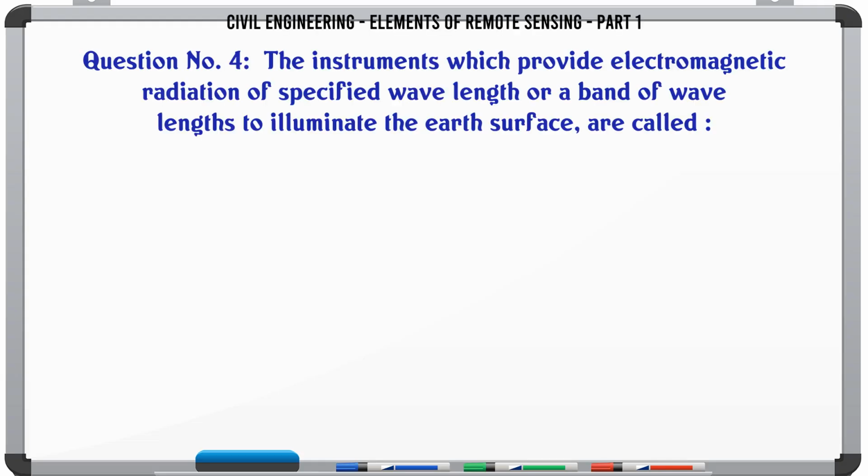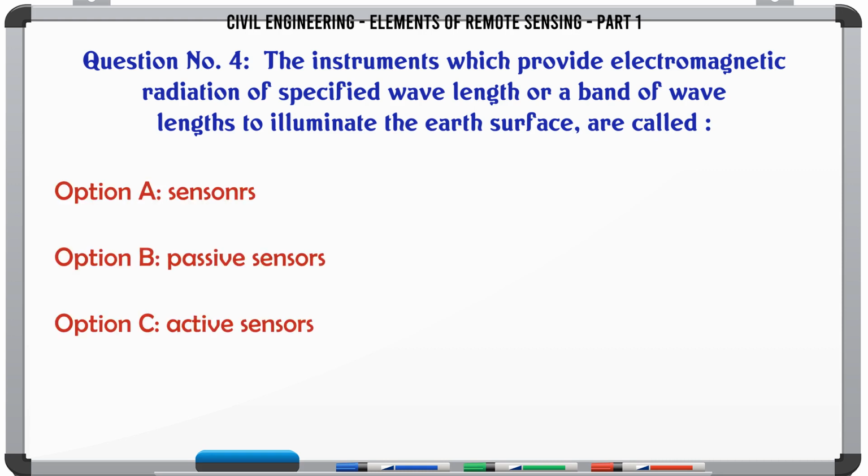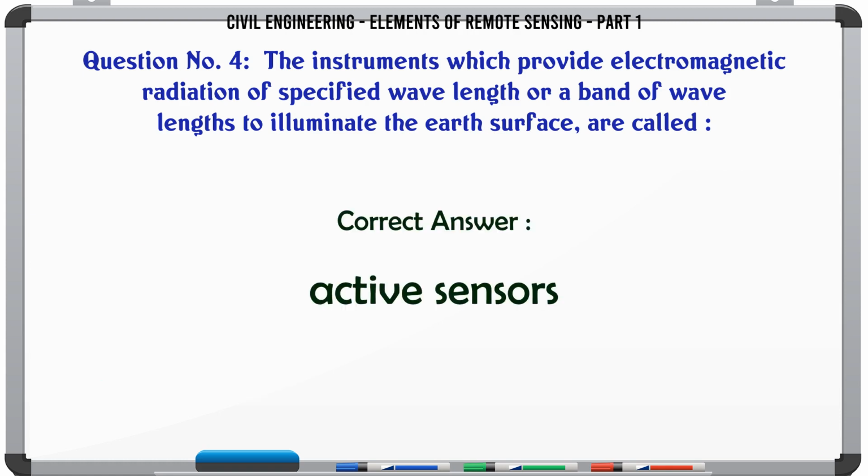The instruments which provide electromagnetic radiation of specified wavelength or a band of wavelengths to illuminate the Earth's surface are called A. Sensors. B. Passive sensors. C. Active sensors. D. None of these. The correct answer is active sensors.